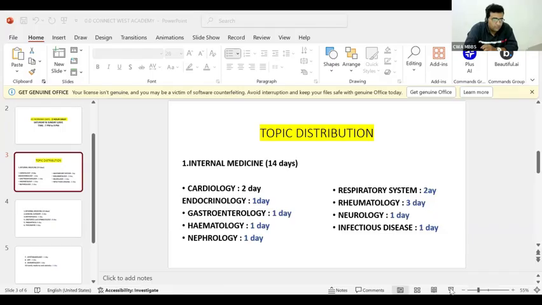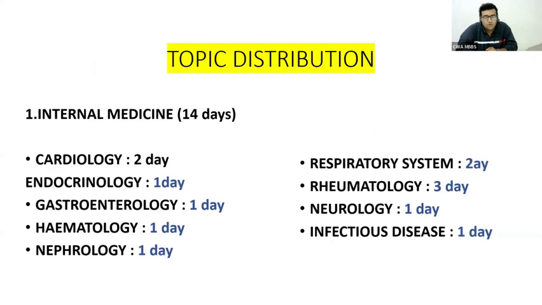First of all, you can see, the first and foremost thing is internal medicine. Most questions are asked from internal medicine, in which several chapters are there: cardiology, endocrinology, GIT, hematology, nephrology, respiratory system, rheumatology, neurology, and infectious disease.